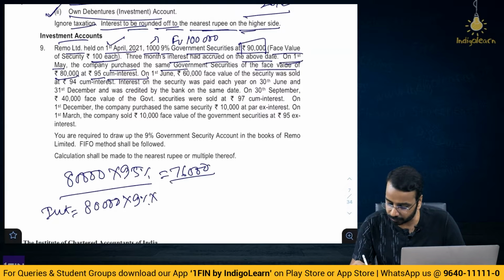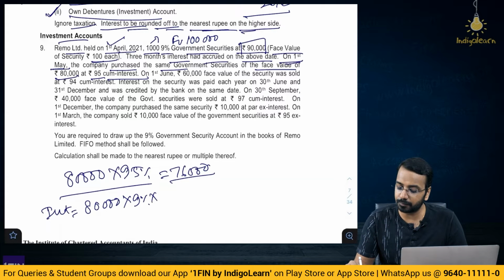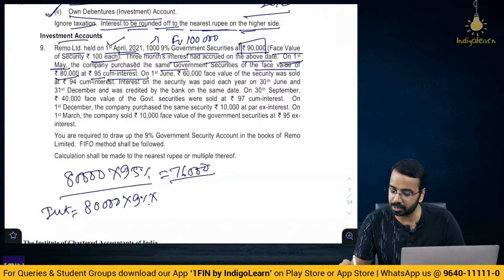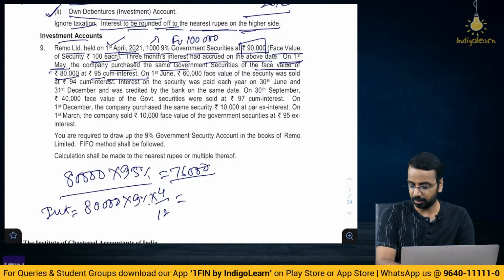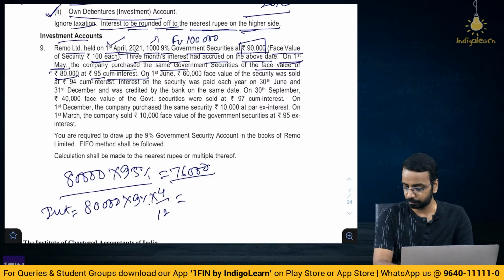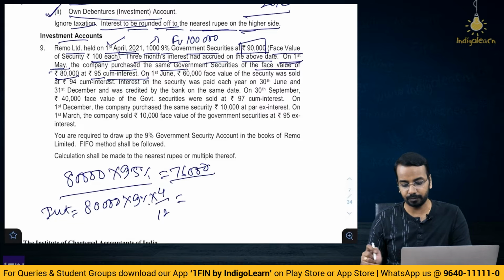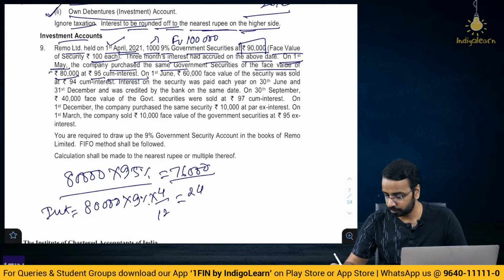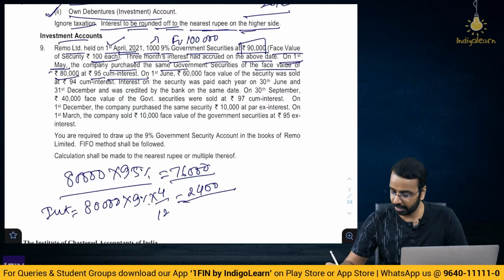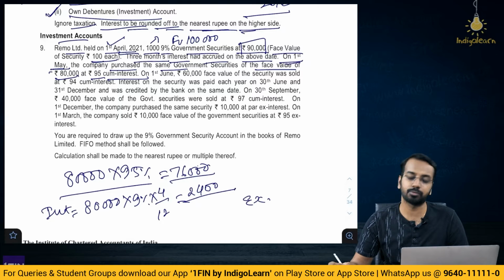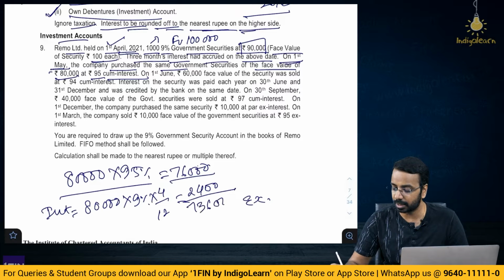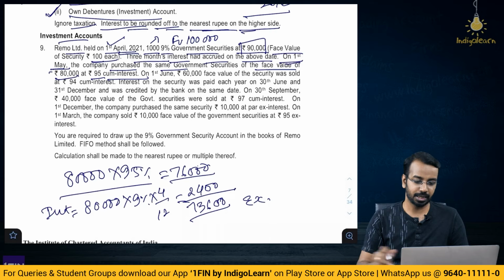We purchased on 1st of May. Now as on 1st of April, 3 months interest have accrued. So on 1st of May, 4 months interest would have accrued. So 4 by 12, that would be 80,000 into 9% into 4 divided by 12, it is 2,400. So ex interest price is 76,000 minus 2,400, 73,600 is the ex interest price, right.